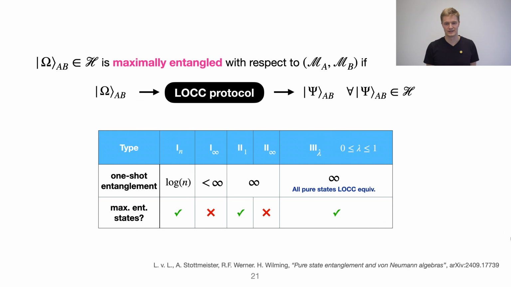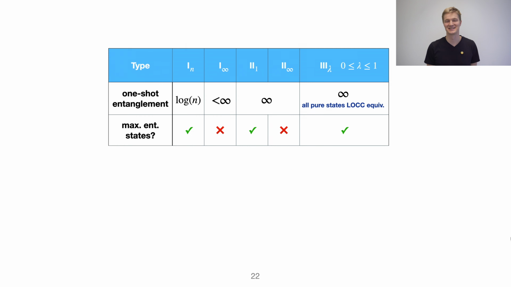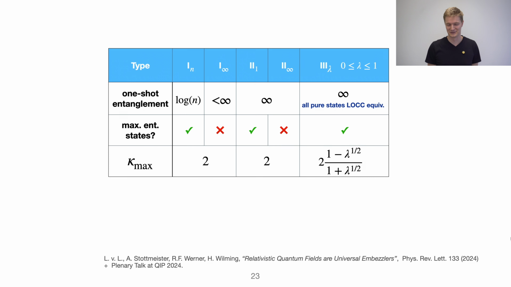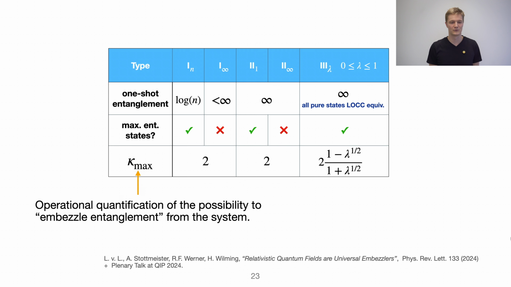Now we would like to understand the type 3 subtypes, because what we have done so far distinguishes all of these types from each other except for the type 3 subtypes. For that, we need something that we presented at the last QIP as a plenary talk. We need the concept of embezzlement of entanglement. I'll not explain what it is precisely, but there's this quantifier called kappa max that quantifies operationally how good a system is at being a resource for the task of embezzlement of entanglement.